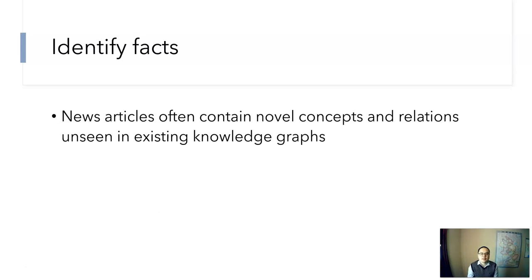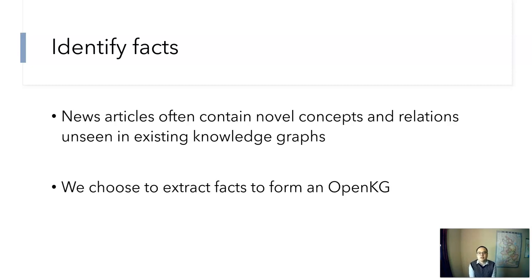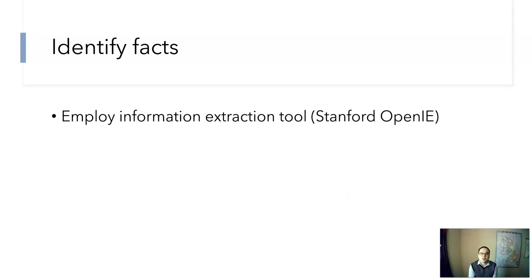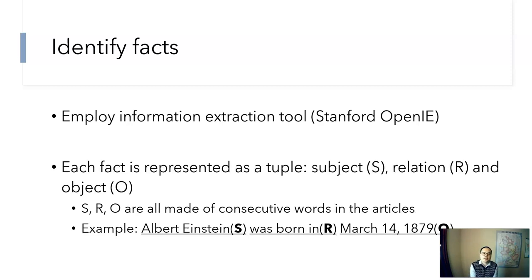To identify the facts, we note that news articles often contain novel concepts and relations previously unseen in any existing knowledge graphs, no matter how large they are, so we choose to extract facts to form an open KG. In other words, we extract facts on the fly from the article. Specifically, we employ the information extraction tool Stanford OpenIE to extract each fact as a tuple of subject, relation, and object. And all these three components are made of consecutive words in the article, like this example.